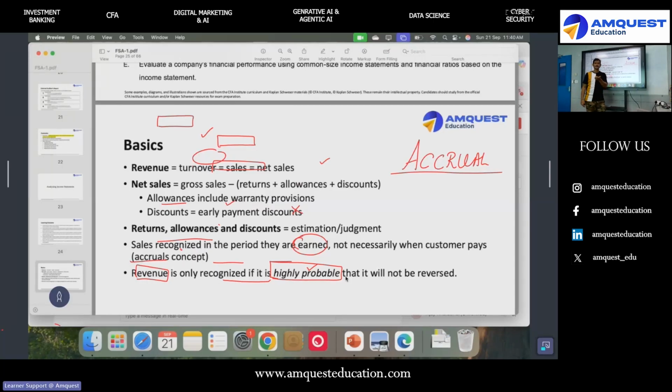Okay. Example, Amazon. If Amazon dispatches you some goods, they'll dispatch the goods on, let's say, 29th March. The goods leave the godown on 31st March. They left the godown in Bangalore. They've come to Bombay. It reached Bombay on 2nd April. It reached your house on 3rd April. When will Amazon recognize a sale? On the day the goods leave the godown, or the day they reach Bombay, or the day they reach your house? When would Amazon recognize the sale? You answer.